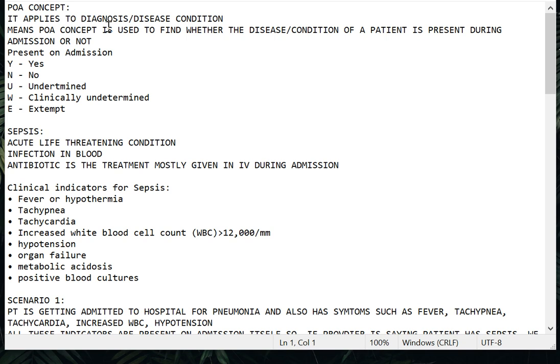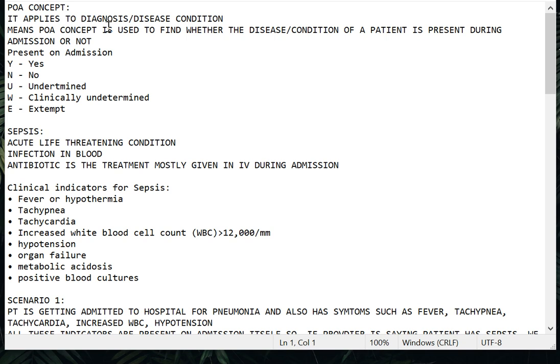POA is nothing but present on admission. This is a very important concept in IP coding. Why is it so important? It is one of the key things which determines the PDX of the chart. PDX is the principal diagnosis of the chart. Why is the principal diagnosis so important?